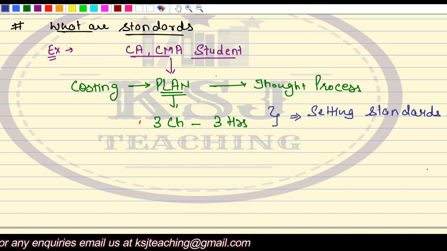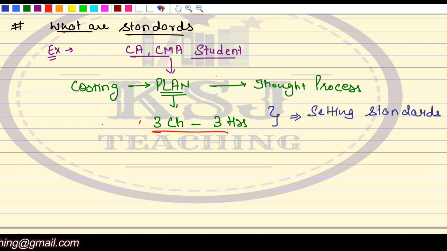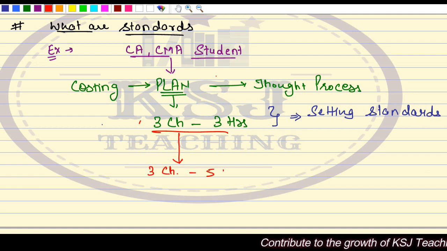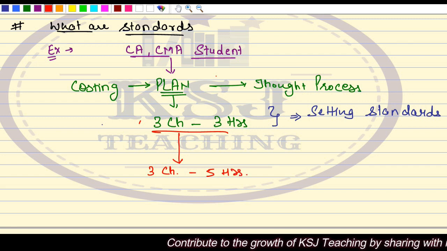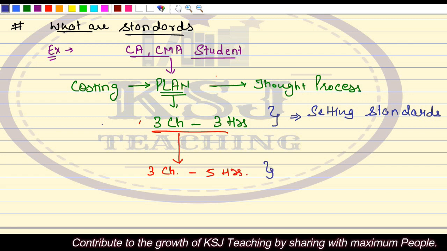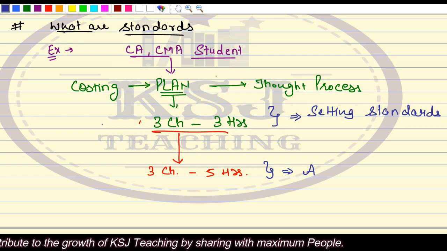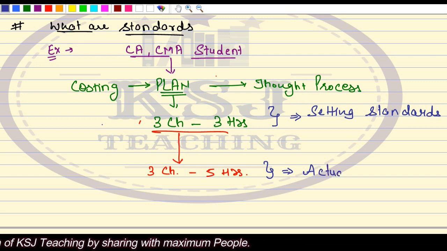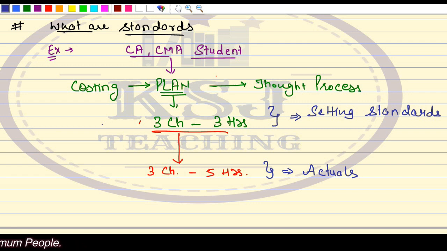The standard was 3 chapters in 3 hours. Now let's see what actually happened. What actually happened is you covered 3 chapters in 5 hours. Right? This is what actually happened. Actuals. Clear? You are setting the standards that you will cover 3 chapters in 3 hours. This is for yourself. The standards you are setting for yourself.